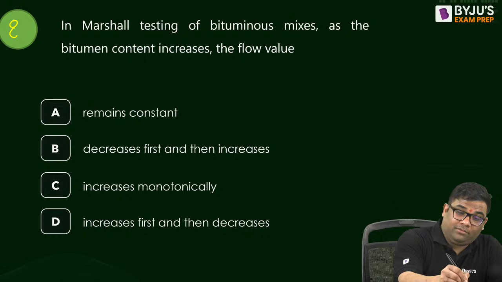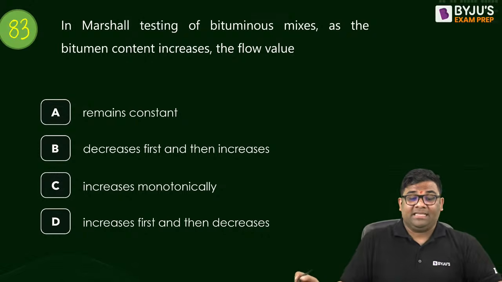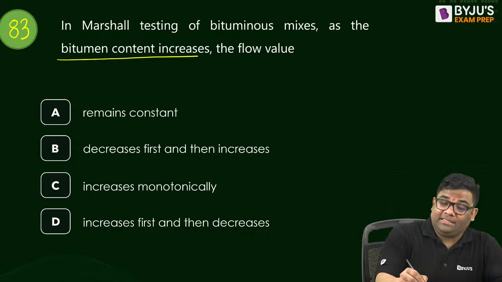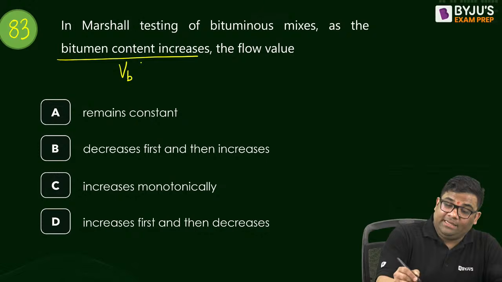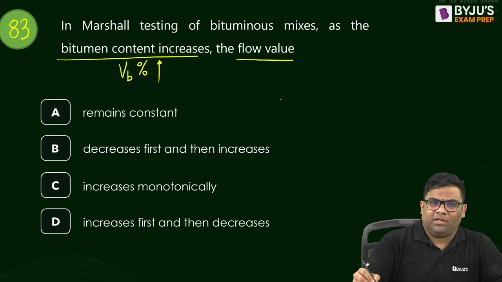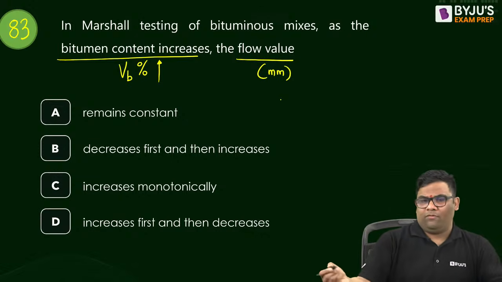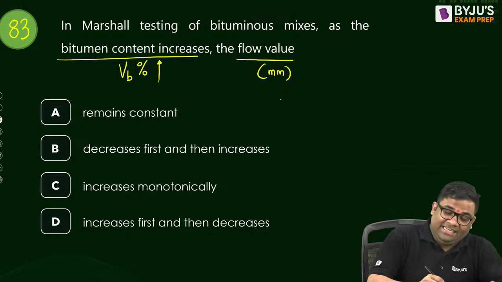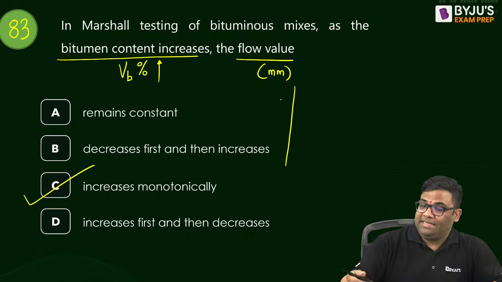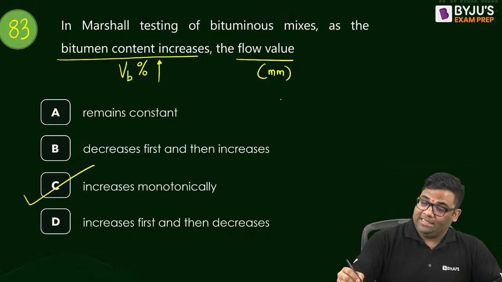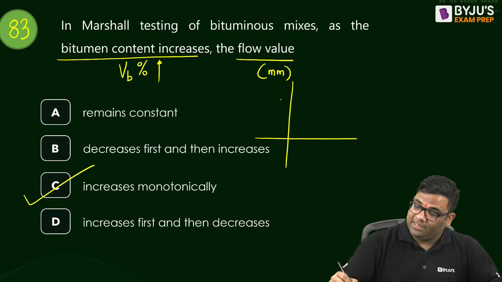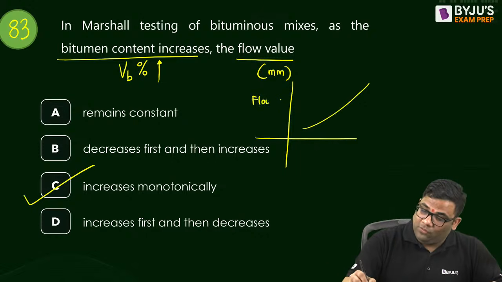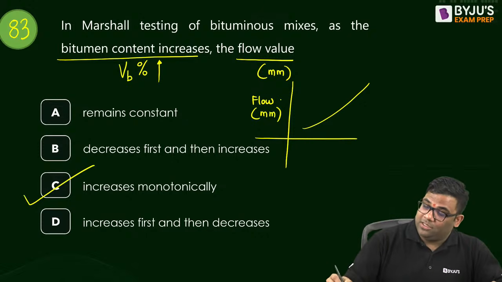83rd question. In Marshall testing of bituminous mixes, as the bitumen content increases, what happens to your flow value? I told you the flow value, right? It increases monotonically, means it keeps on increasing. It follows like this. Flow is the deformation. So as you increase the bitumen, the flow value will increase.